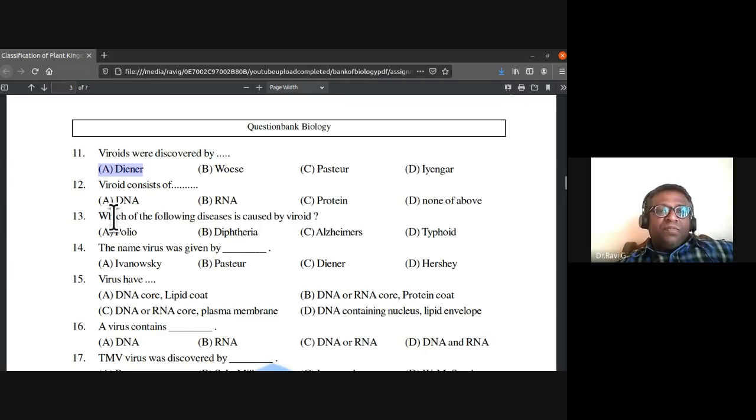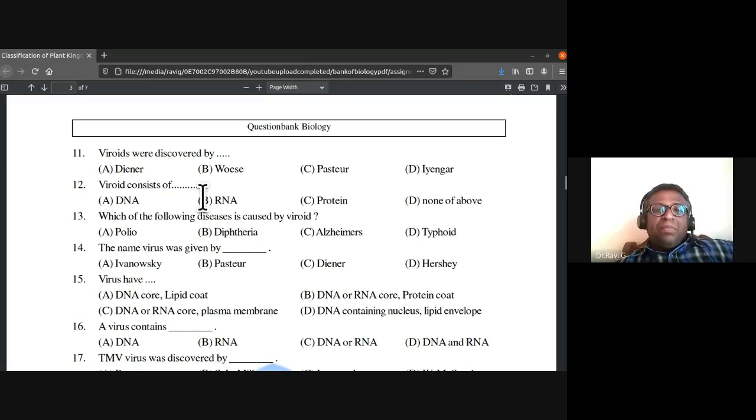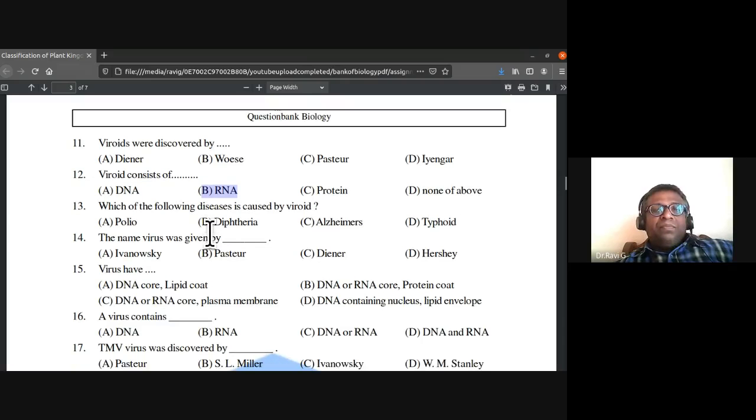Viroids consist of DNA, RNA, protein, or none of the above. So what are the viroids made up of? Anyone remembers it? A viroid is an infectious genetic material. Potato spindle tuber viroid causes potato spindle tuber disease. So what is the genetic material? RNA. Very good. B is the answer. Viroid consists of RNA.